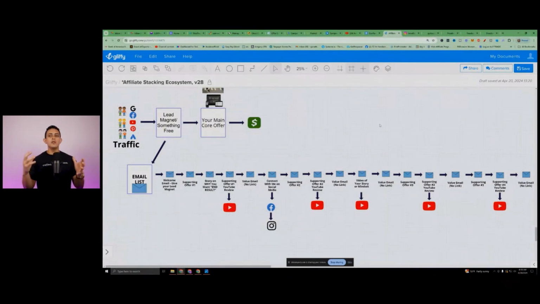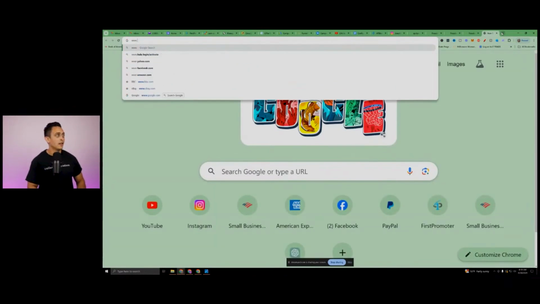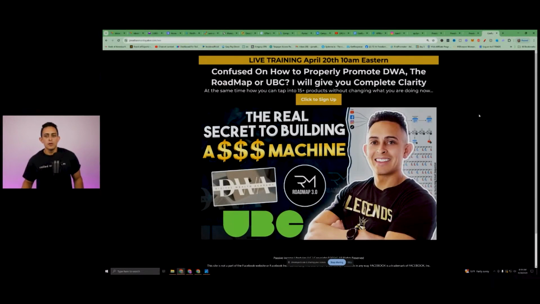So when you lead with the lead magnet, it becomes very easy to sell what you're trying to sell. Okay. And it's not even selling, because at this point, someone's in pain and they're just trying to get a result. Now, I want to give you a cool example. Okay. This is another example here. Why a lot of you guys are on this training because of this. What did I do here? I knew there was a pain in the market. I saw people were confused. So I created this free training that you guys are on here today. But what did I do? I got your email, and you're okay to give it to me because you have a pain point.